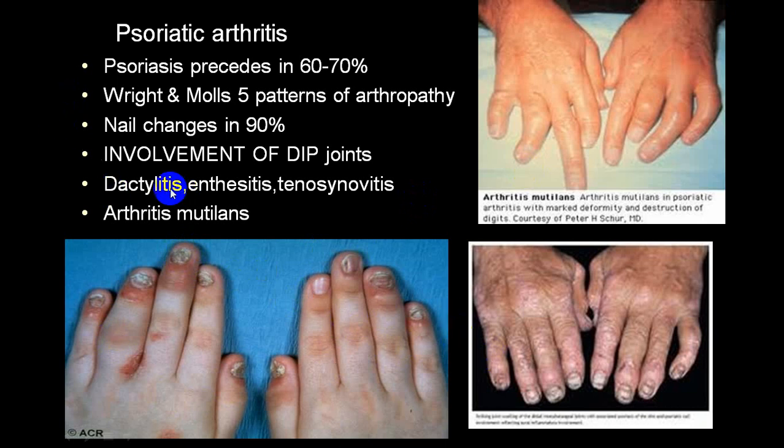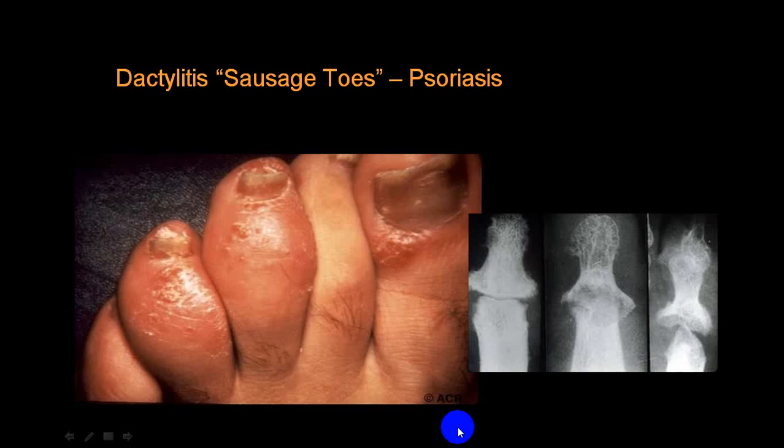It is called dactylitis. Dactylitis. And when the tendon is involved, enthesitis. And when the tendon sheath is involved, tenosynovitis. This is along with the tendon. And when you get severe damage to the joint, it is called arthritis mutilans. You get severe deformities like this. You can get very severe, bad deformities. Then you call that mutilans.